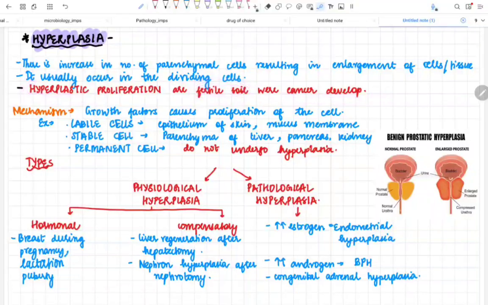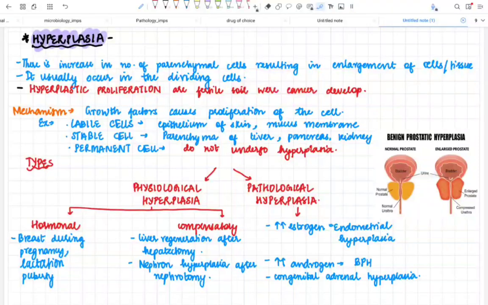So why does it happen? Because usually in cancer, we all know there is an abnormal high production of cells, and for the abnormal high production of cells, the basis of cancer cell formation is hyperplasia. So if hyperplasia is abnormally more in any human body, then there is an increased chance for cancer to develop, because cancer sees hyperplasia as a very fertile soil. Okay, I'm talking about the mechanism.